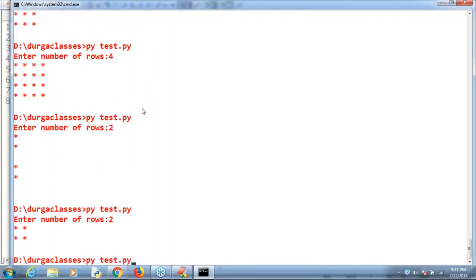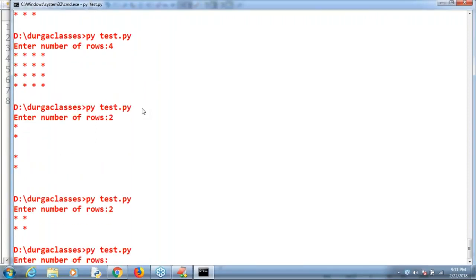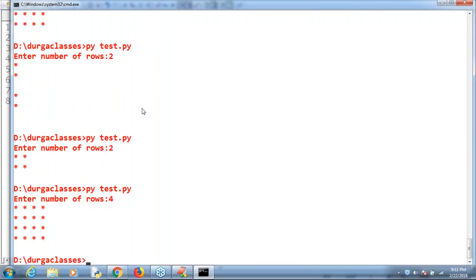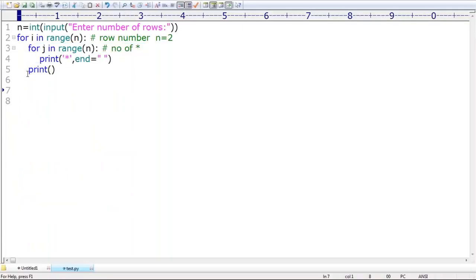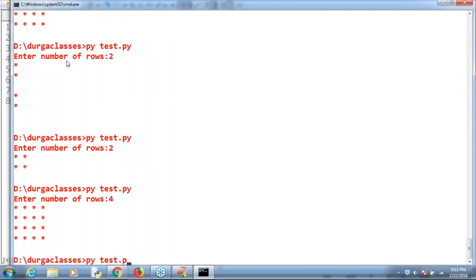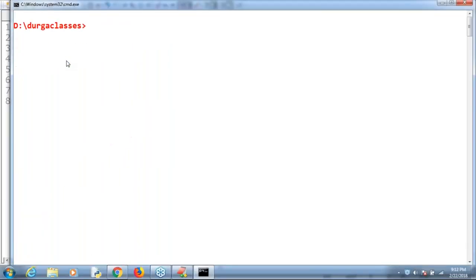Clear for all? Next, this is a very small example, like this I'm taking. Why am I taking the last print? If I'm not taking it like this, what will happen is: first time star, space; once again star, space; once again star, space. All the stars by default are going to print in the same line.